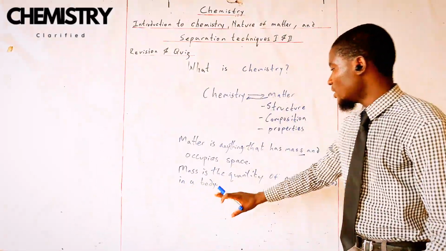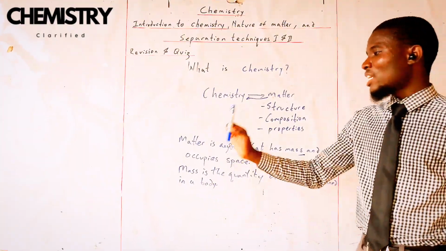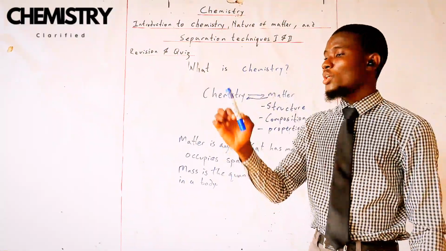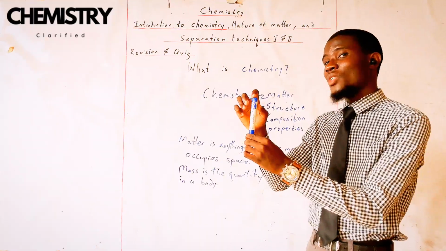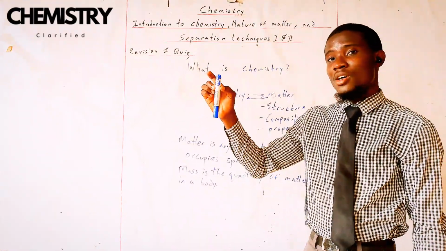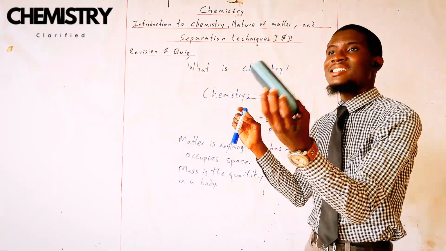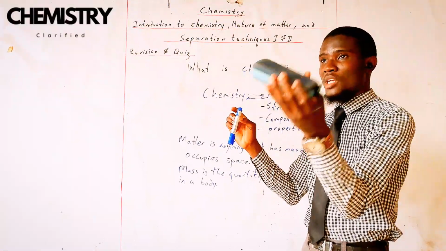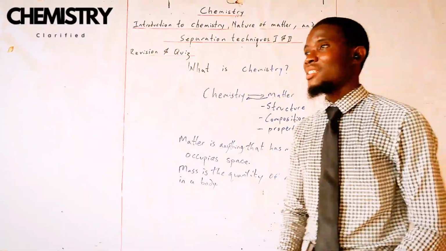Now, mass is the quantity of matter contained in a body. So, if this marker is a matter, and it has a lot of matter inside it, it is going to have a higher mass. So, let's say inside this, there is a lot of matter. It's going to have a higher mass than this, which is just an empty case that has less matter in it. But if I put my glasses inside this, more matter is going to be inside this one, and this one may now have more mass than this one. So that is just what mass is in essence.